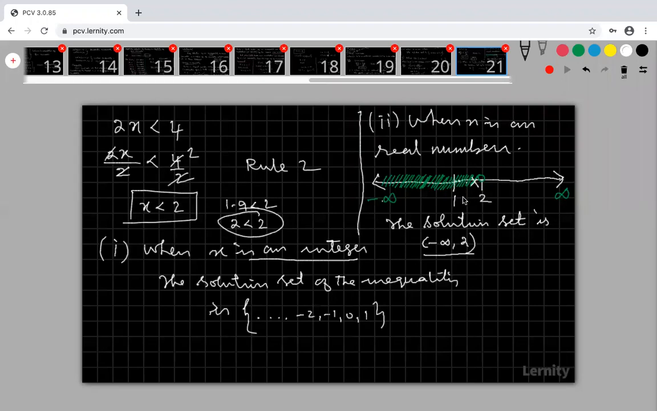So what does solution set mean? The values of x satisfying the inequality. That collection of x values is called my solution set. That's all. Are you okay? Are you understanding? Any doubt? Any other doubt?